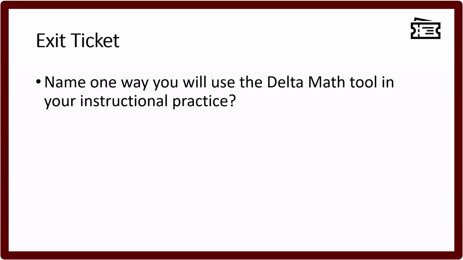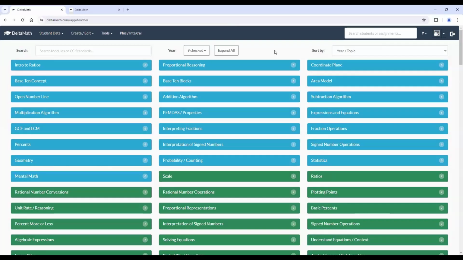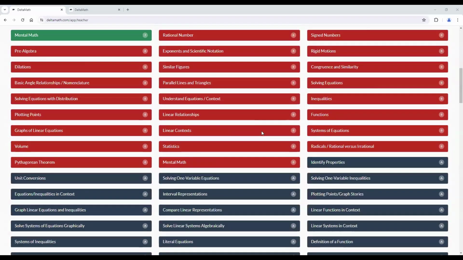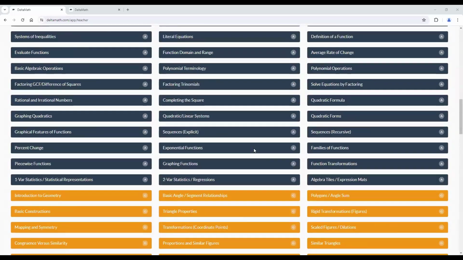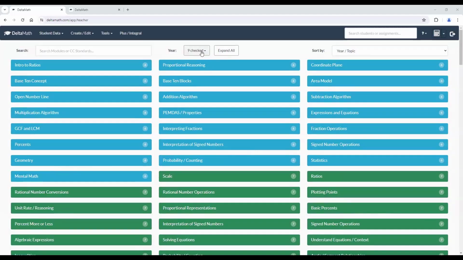If you're using it, can you show how to filter one more time? Maybe the home screen, the levels, the different ways. This is what the homepage will look like after you log into Delta Math. And if you already have an account, then great. If you don't, this is what it's going to look like. And it's a lot. Look at all these colors. I mean, it's all color coded. So if you like color coding things, this is great for you. But for me, the first time, this was a lot.